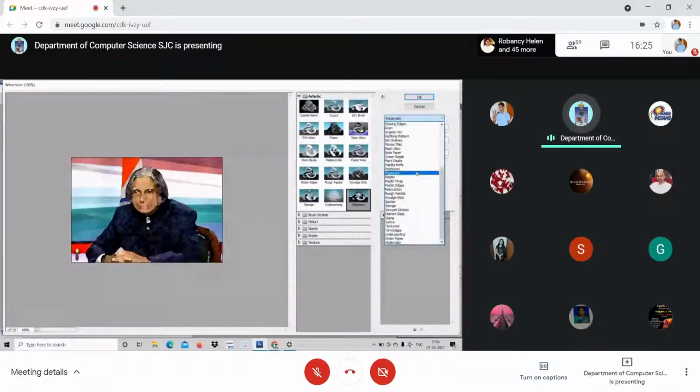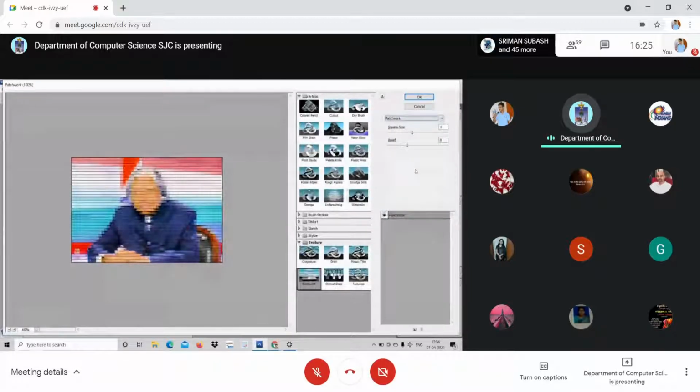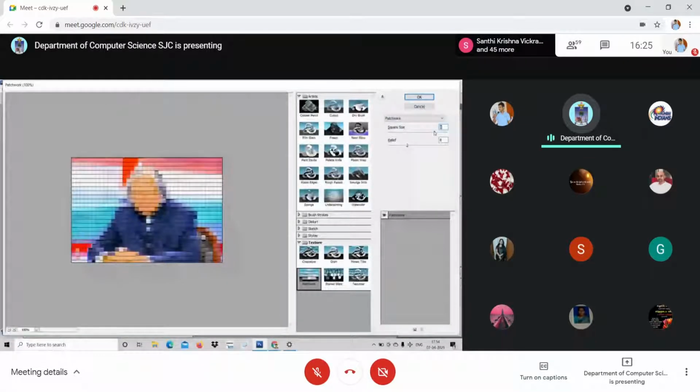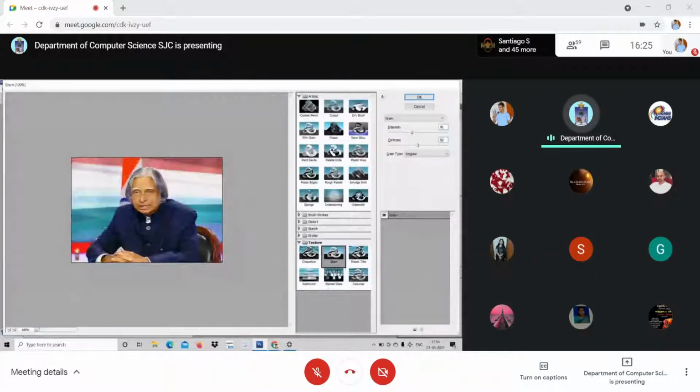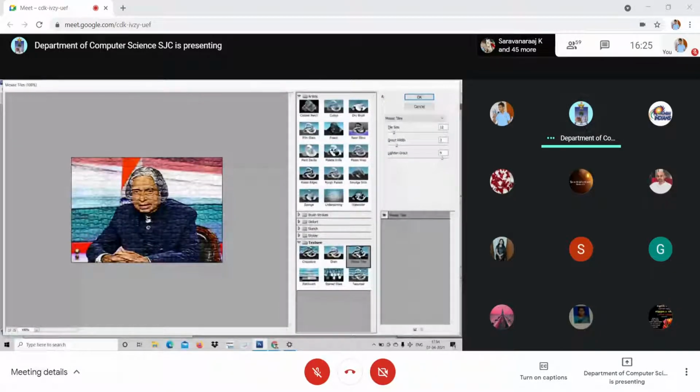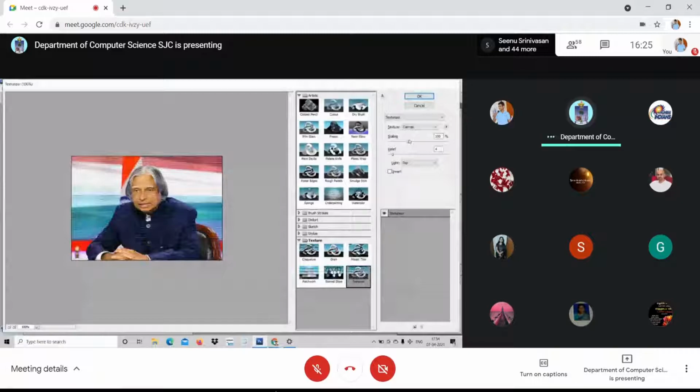I go for patchwork. This is called patchwork. Look at here. You can choose the texture here. If you want to have grain or mosaic tiles, look at here, at the bottom, texture. Like grains. You can adjust it. You can adjust the scaling.